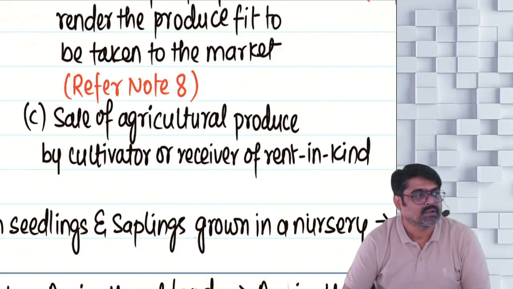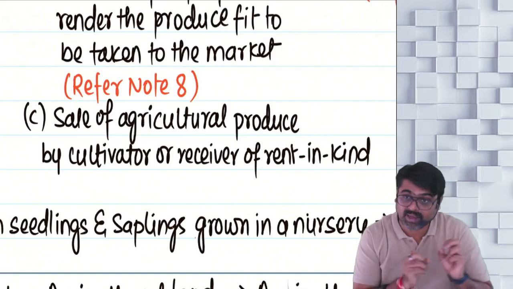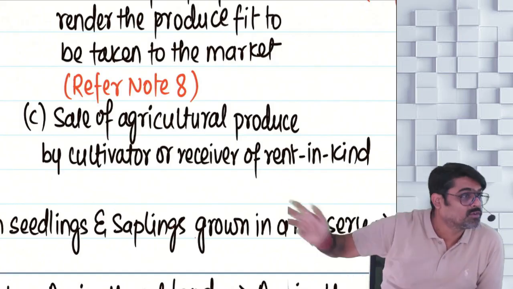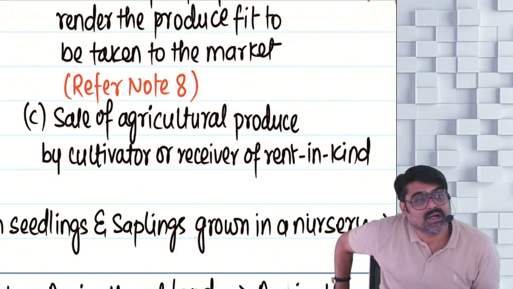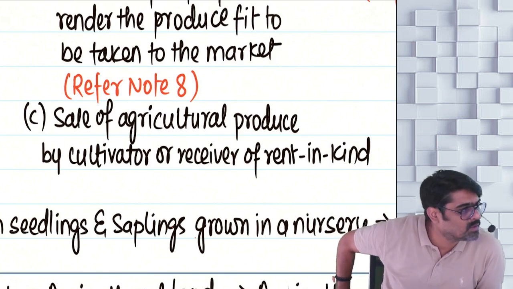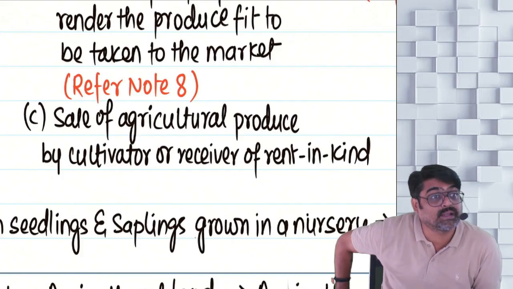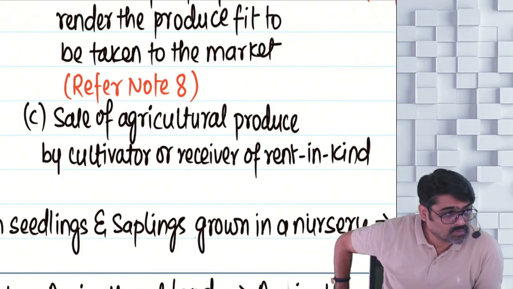But don't you think there will be many brokers, buyers, and wholesalers who will be buying this agricultural produce? They will buy the agricultural produce and they will sell also. So are they earning income by sale of agricultural produce? Yes, but for them it will not be agricultural income. Why? Because they are not cultivators. They are not receivers of rent in kind. Understood? Should I move ahead?